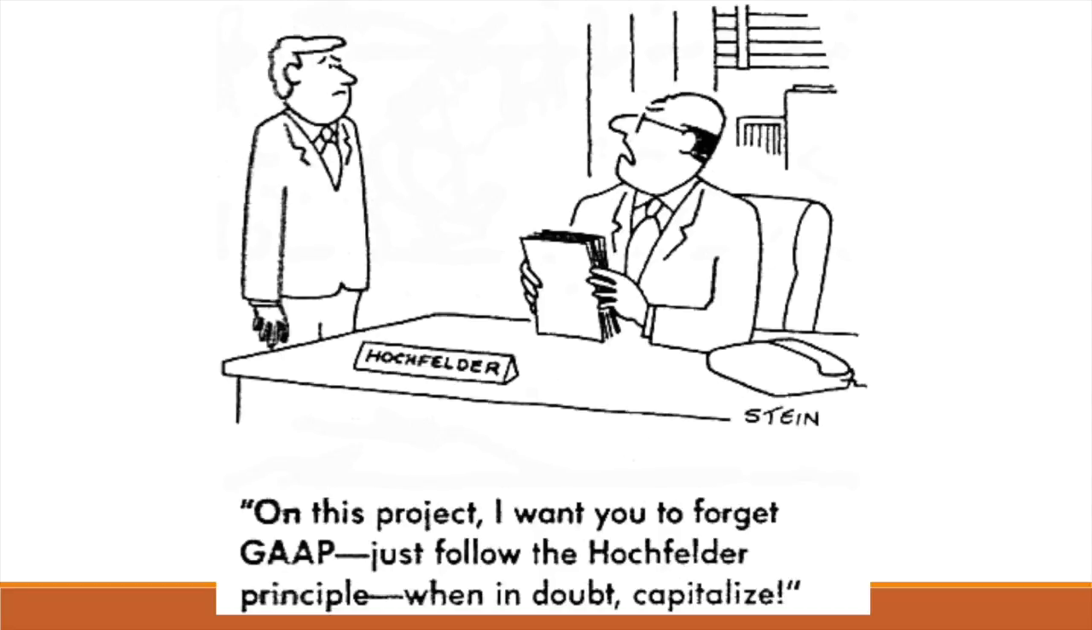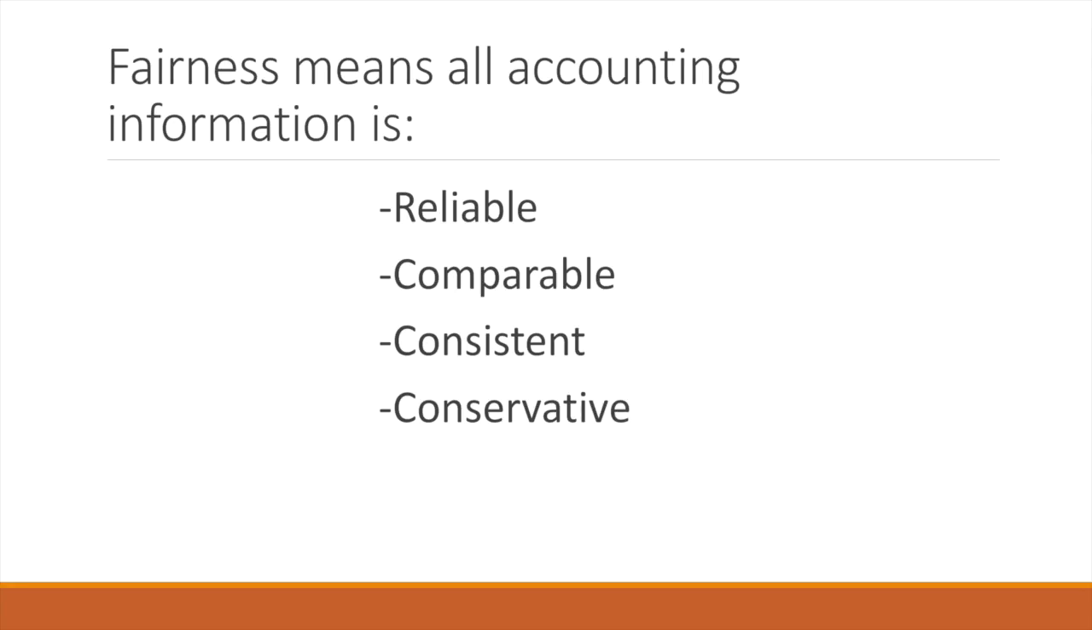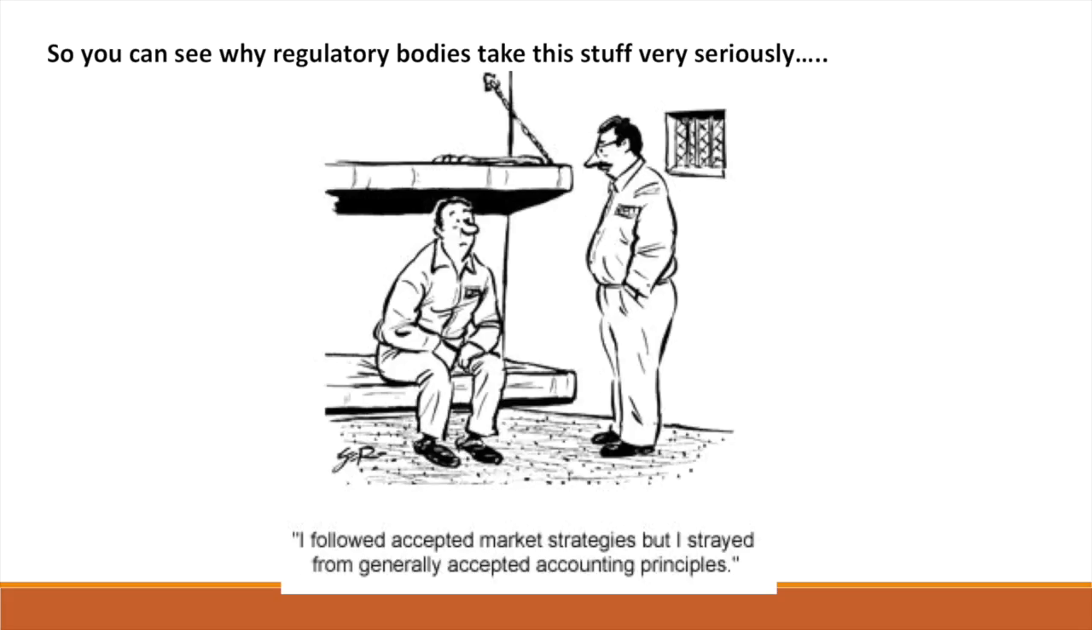For financial statements, fairness means the business's records possess the qualitative characteristics of accounting information. Hence, fairness means all accounting information is reliable, meaning it takes a neutral stance, comparable, meaning it's able to be used to compare to other businesses' records, consistent, meaning it's the same each year for the business, and conservative, meaning information like profits are never overstated. Without this, the information would be pretty useless. So, we can see why regulatory bodies like ASIC take this stuff very seriously.